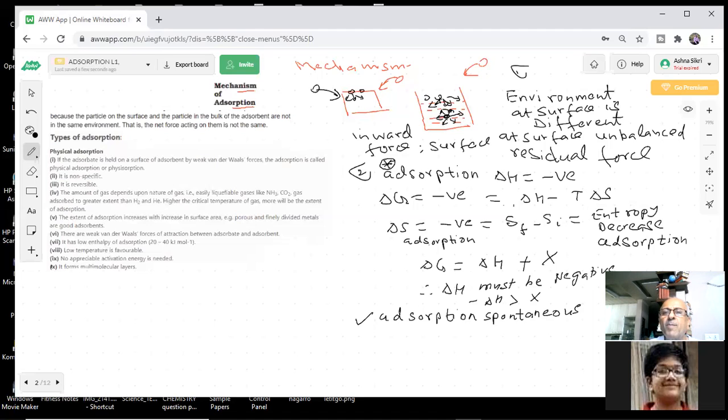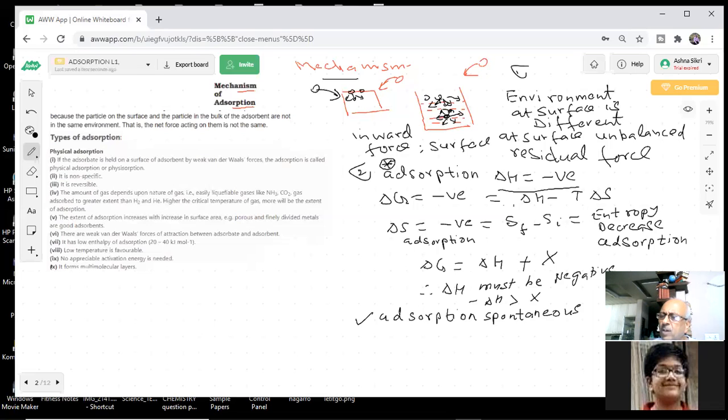So we have proved it by using delta G, because this question was given in the paper: why is it always an exothermic reaction? Always, I'm saying. Otherwise this cannot take place. It is not possible. This is the condition of the spontaneity of the reaction. So we are discussing the mechanism and the sign of delta H. Adsorption is always an exothermic process, students.